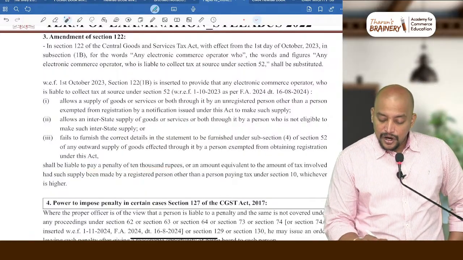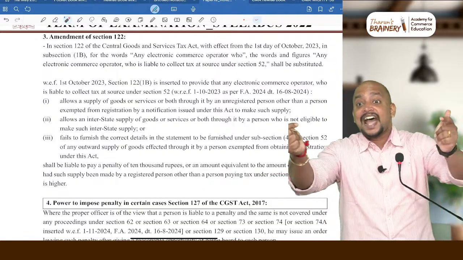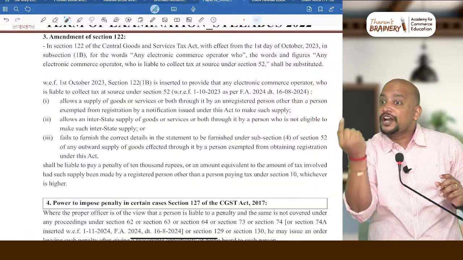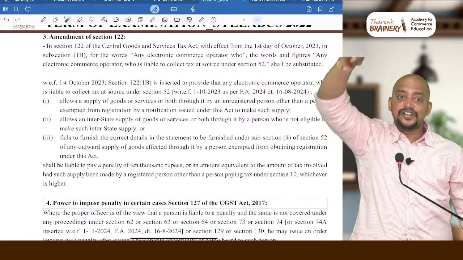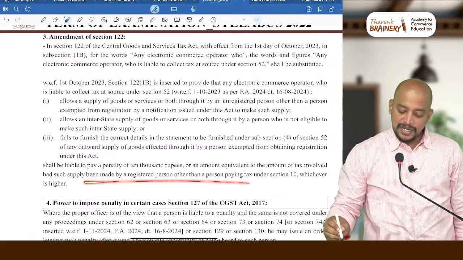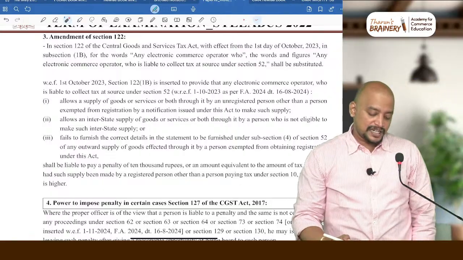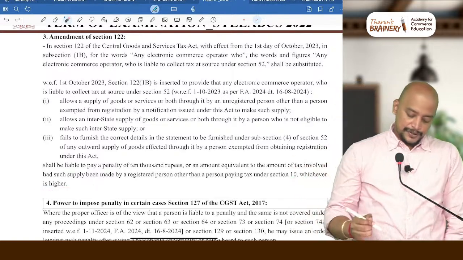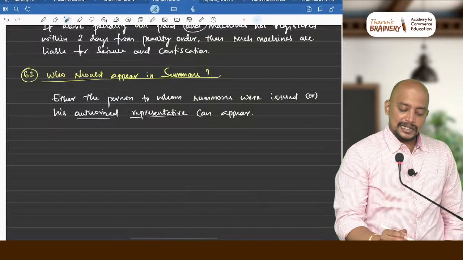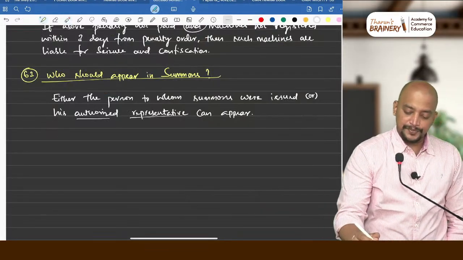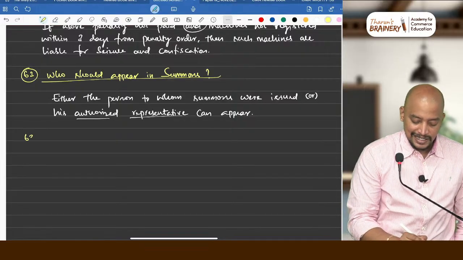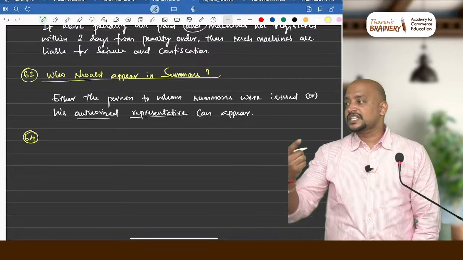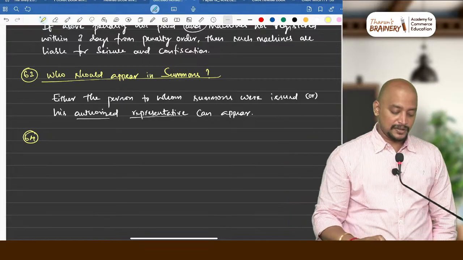10,000 rupees or an amount equivalent to the tax involved, not TCS, not TCS. Tax. TCS is actually 0.5% of tax, but they are telling tax involved. Tax involved had such supply been made by a registered person other than a person paying tax under section 10, whichever is higher. So write down penalty on e-commerce operator. But actually this is a little old provision only, it is not a latest amendment, but it is not there in the study material, that's why they have added it in the supplementary study material.